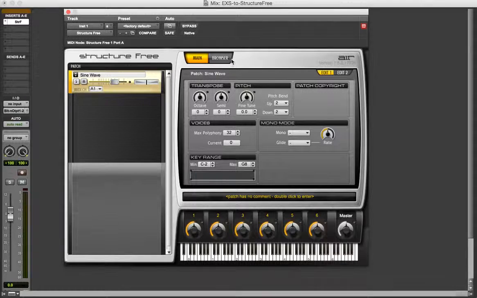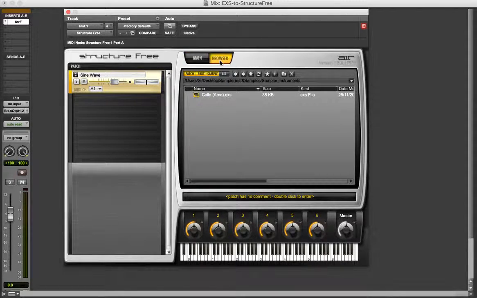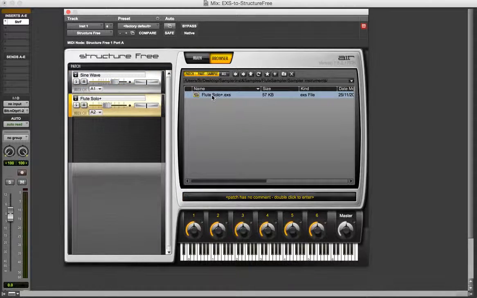Okay, if I go to the browser section here, I can find my desktop using these buttons to navigate around my filing system. So here we go. Let's go to flute sampler here, and I can go into the sampler instruments, and there is my EXS file. So I can select that, double click on it.